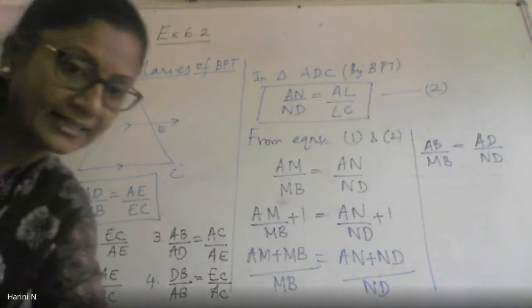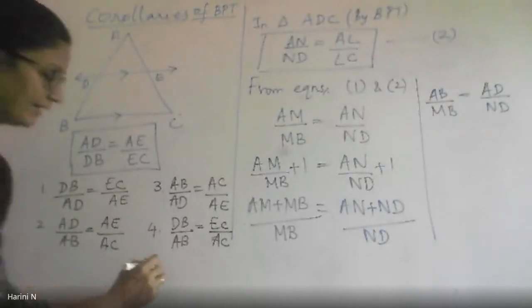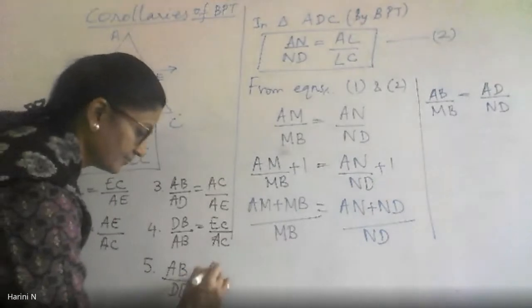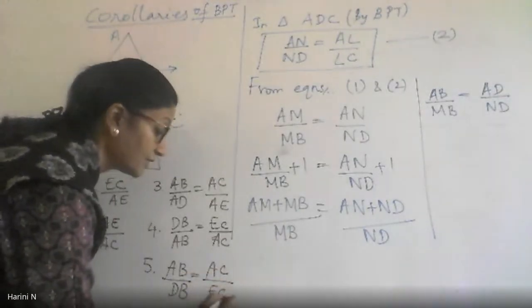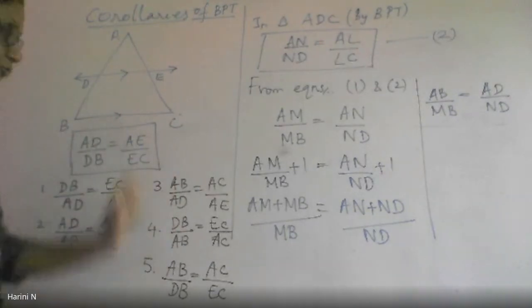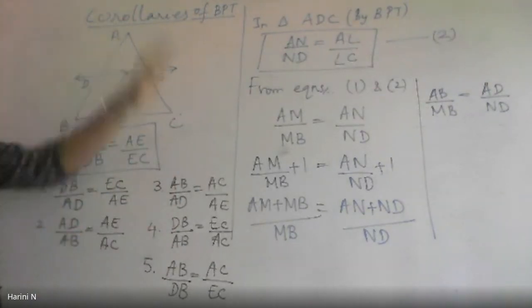Alright? I think I'll write the fifth one also. Please write this down as corollaries of BPT. I forgot to mention yesterday. I don't know, somehow it has gone out of my mind. Good. Because we took that problem, we came back to this. So 5 corollaries following the main result of the BPT.